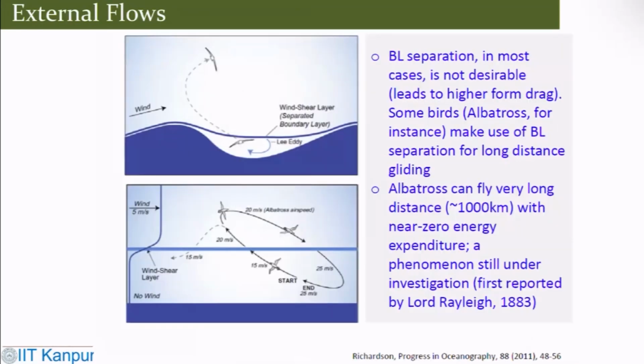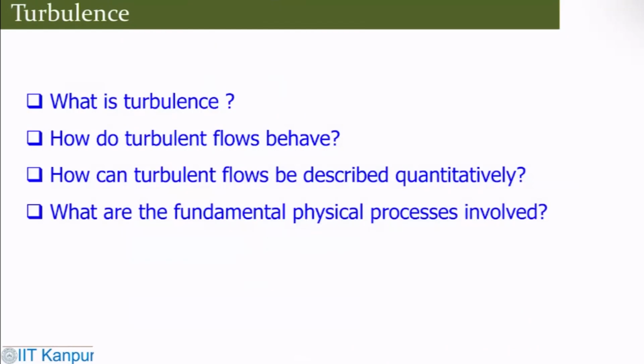When you talk about boundary layer separation, whether it is desirable or not, most of the time it is not desirable, because once the boundary layer separates, it leads to higher drag. Some birds make use of boundary layer separation for long distance gliding. For example, albatrosses can fly very long distances with near zero energy expenditure. That gives you some idea about external flow, the boundary layer, and all these things.